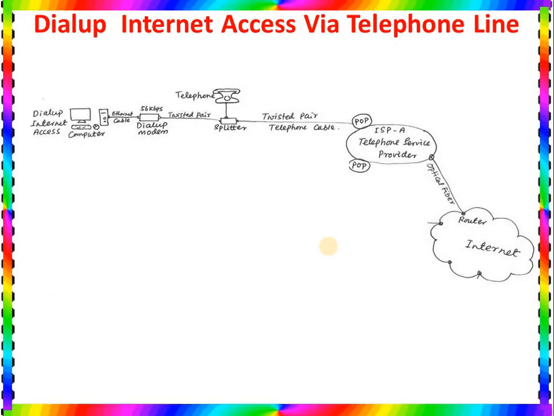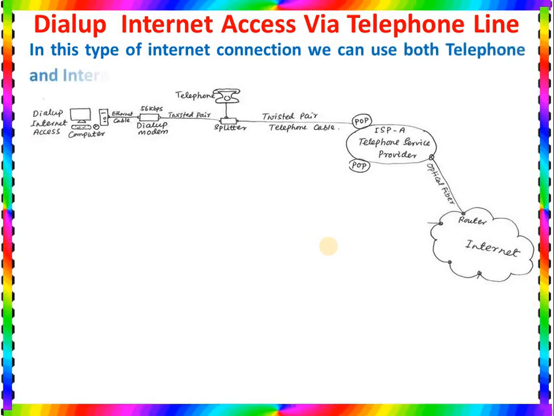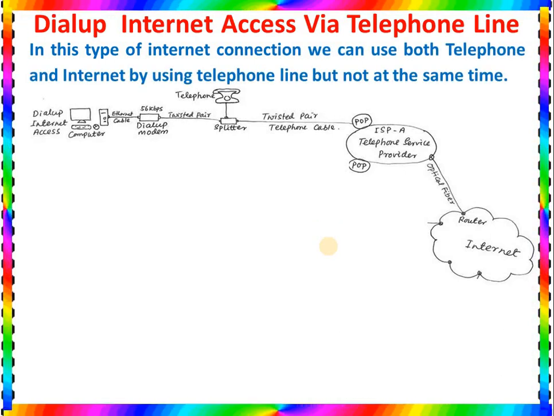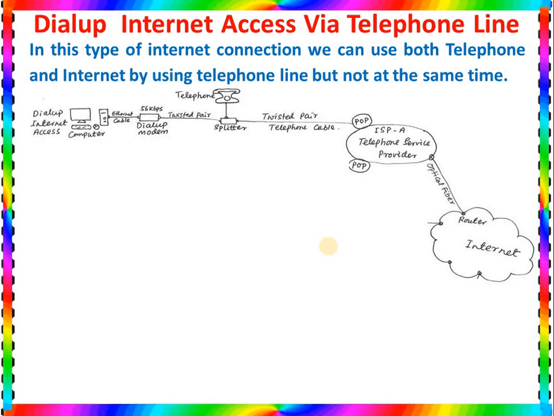So what happens in dial-up internet access? I have already told you, in this type of internet connection we can use both telephone and internet by using the telephone line, but not at the same time. That means whenever we use the telephone line we cannot use the internet, and whenever we use the internet we cannot use the telephone line. So this is the big drawback.